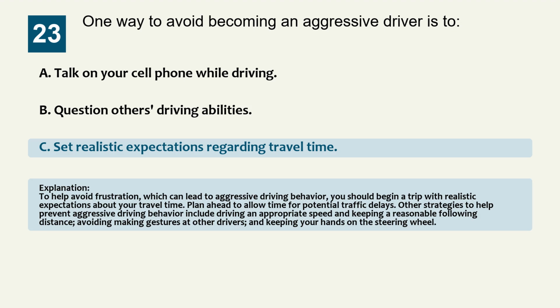Explanation: to help avoid frustration, which can lead to aggressive driving behavior, you should begin a trip with realistic expectations about your travel time. Plan ahead to allow time for potential traffic delays. Other strategies to help prevent aggressive driving behavior include driving at appropriate speed and keeping a reasonable following distance, avoiding making gestures at other drivers, and keeping your hands on the steering wheel.